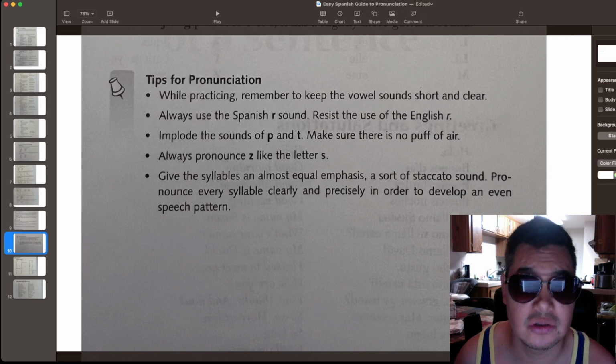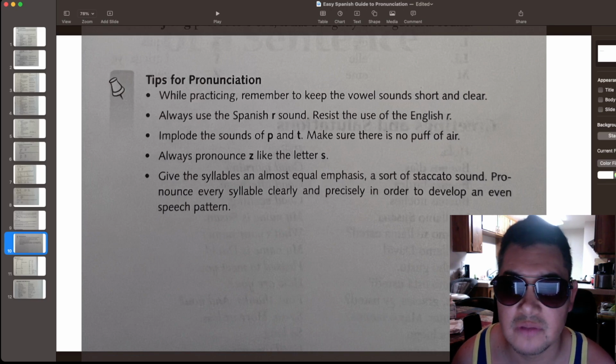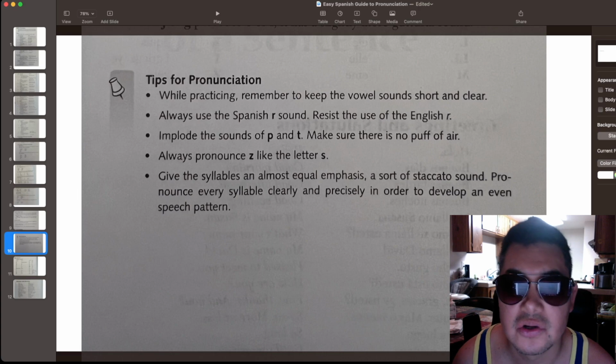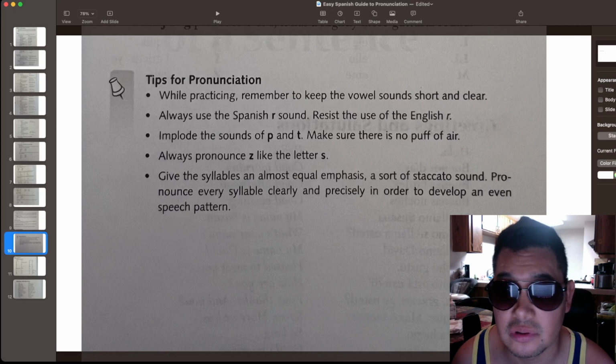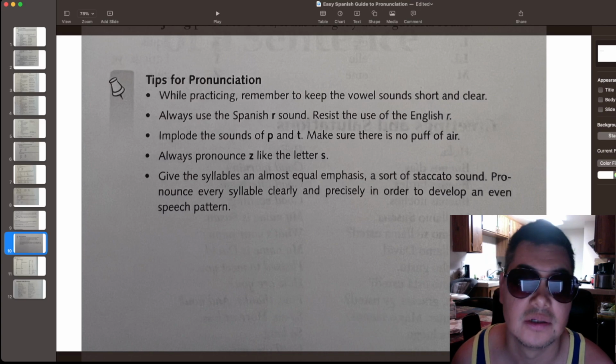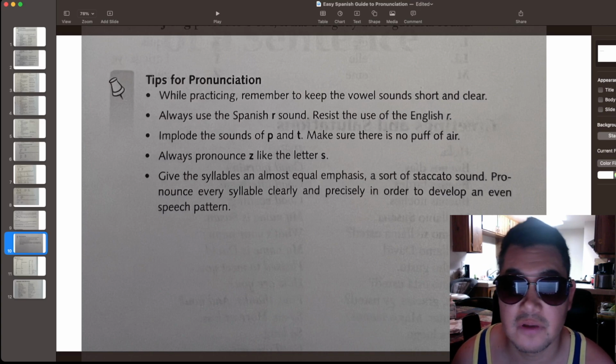Tips for pronunciation. While practicing, remember to keep the vowel sounds short and clear. Always use the Spanish R sound. Resist the use of the English R. You know it's going to be hard. I'm not going to lie, it's even hard for me. I learned English when I was older, so the R has always been a problem. I think it's going to be a problem for you too, because the Spanish R is not exactly the same as the English R. But you can do it. A lot of people have done it, and you too.